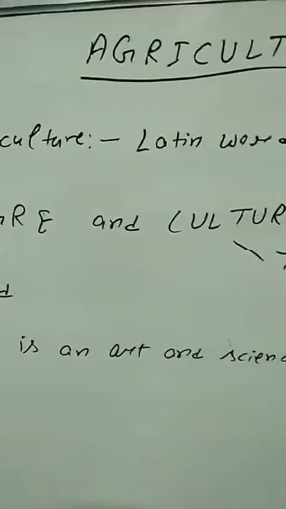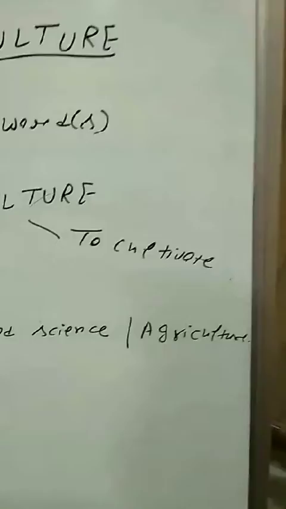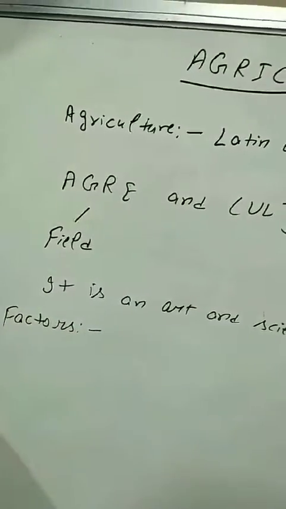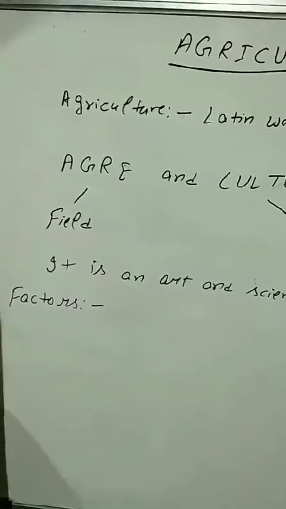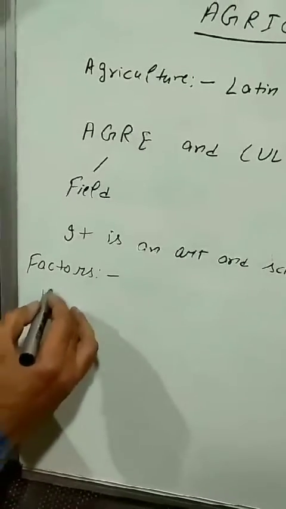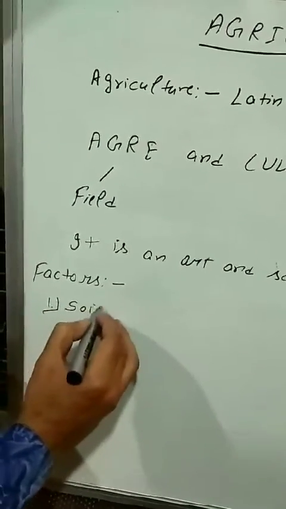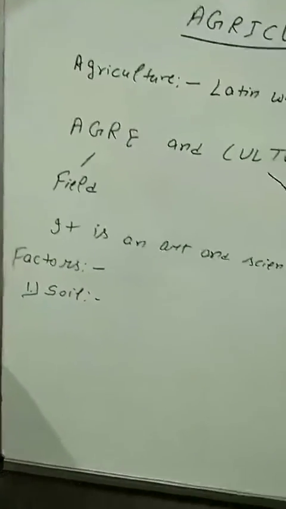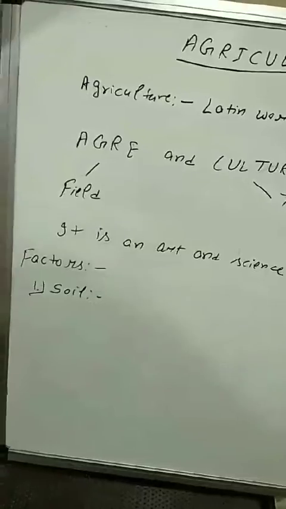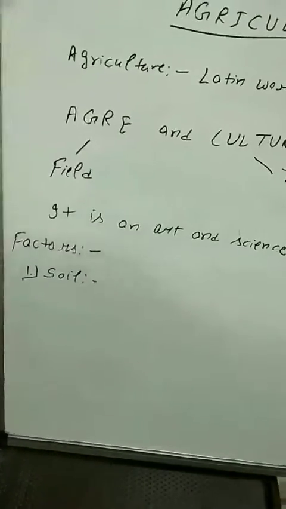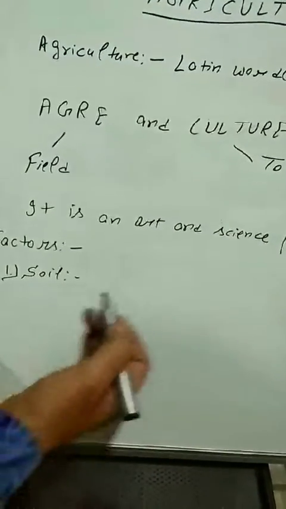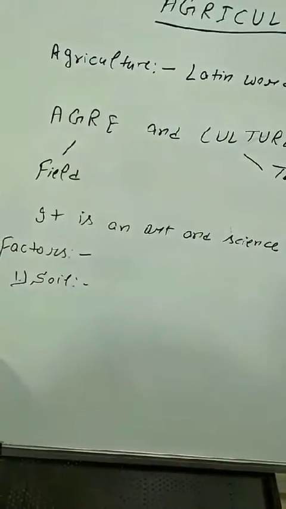Now we take out the factors affecting agriculture. Here we have four types of factors that affect agriculture. Number one is soil. We know that here in India we have more than 6 types of soil that we can find. In the north we have one type of soil, and in the south we have other types of soil.